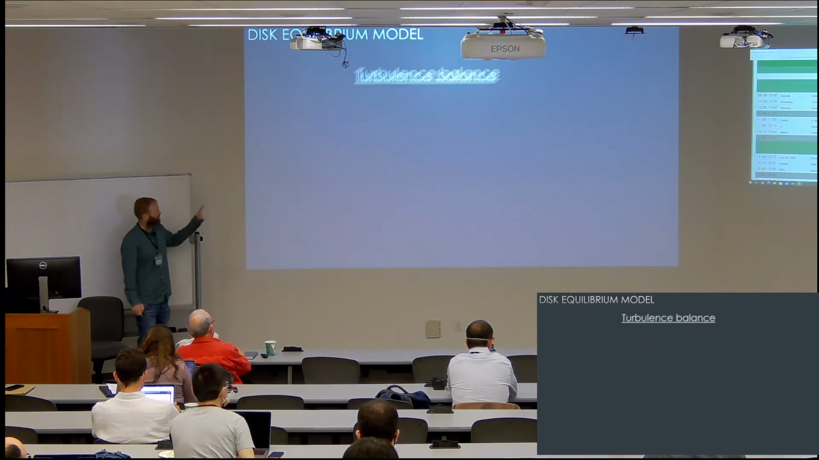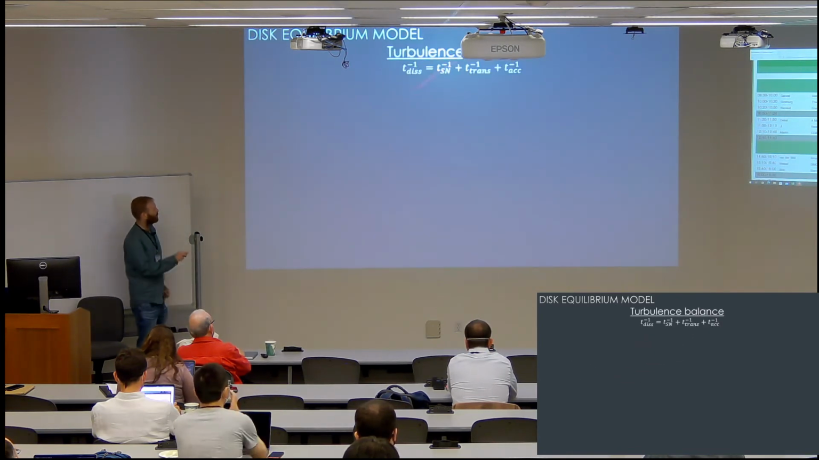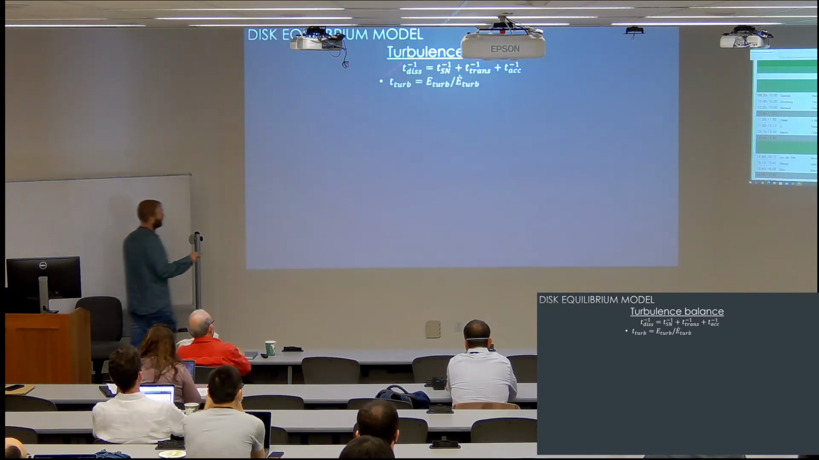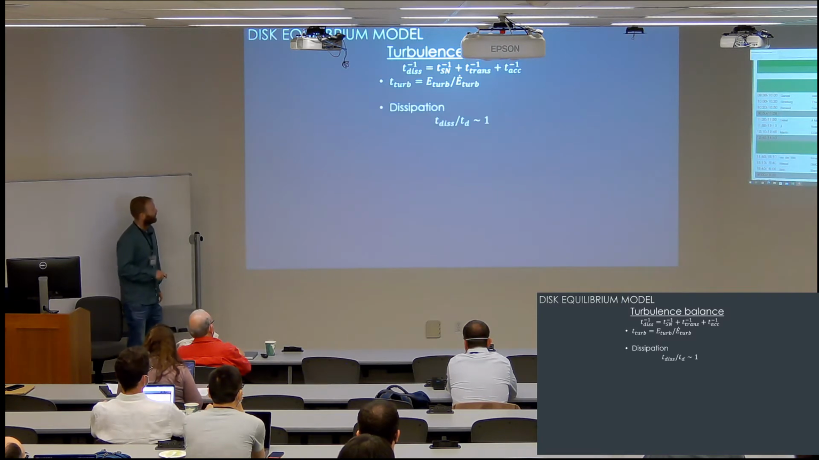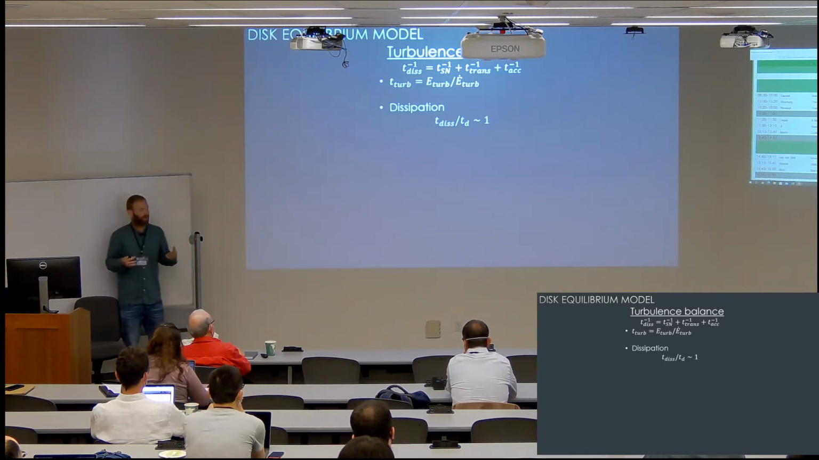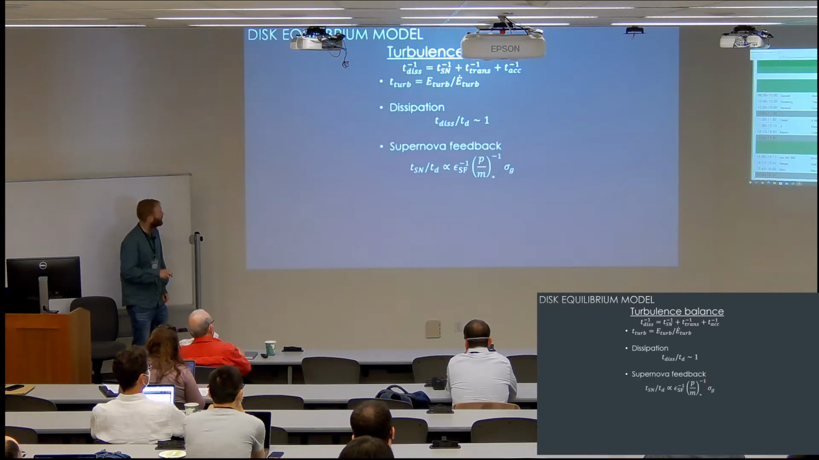The next equation is the turbulence balance. I'm writing it like this using characteristic timescales for the different dissipation or driving terms. The dissipation of turbulence is usually a disk vertical crossing time. For marginally unstable disks, this is usually a disk dynamical time. So this is the dissipation of turbulence.